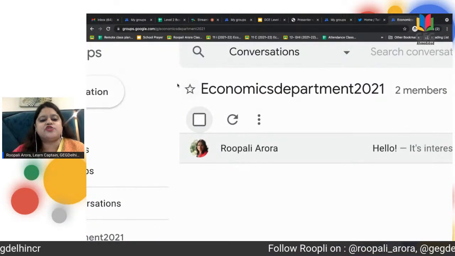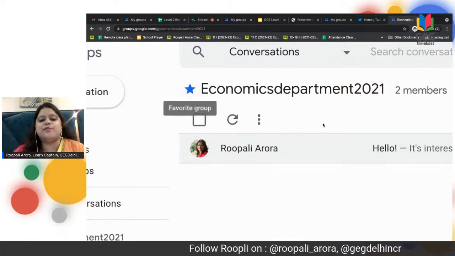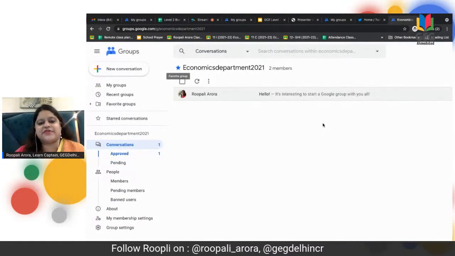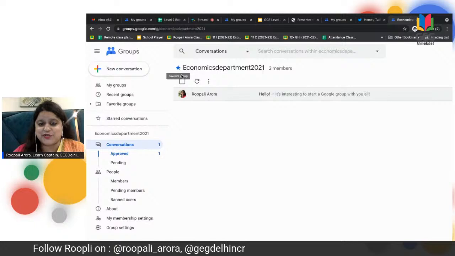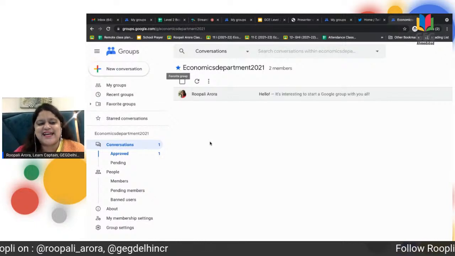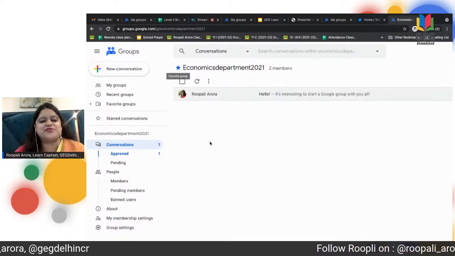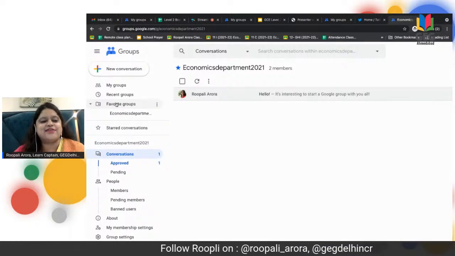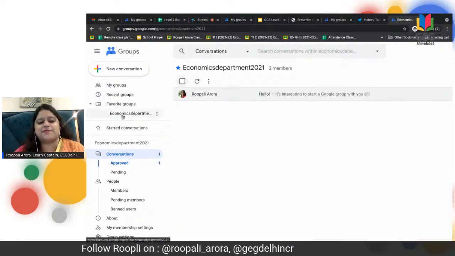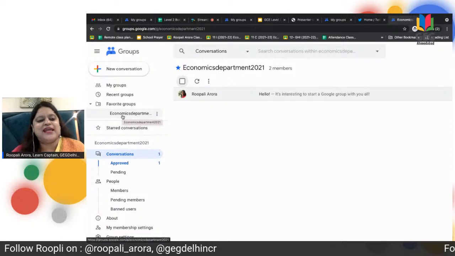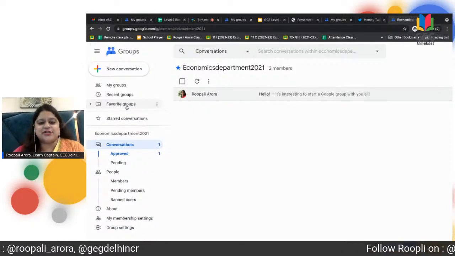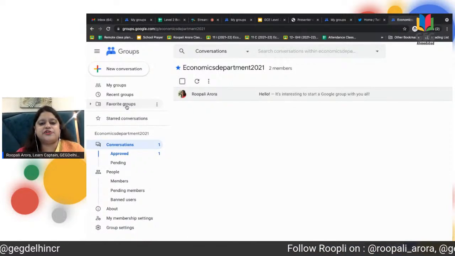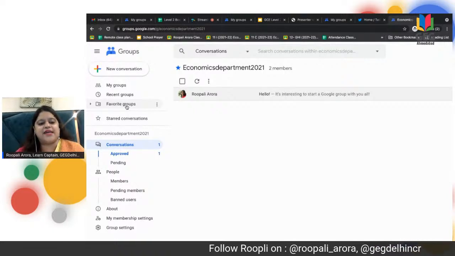So I just need to click this star, and my group, which I just created, becomes a favorite group. So simple as that. If that question lands up in your exam, you can easily hit that star button and see under favorite groups that the Economics Department group is right there. Favorite groups can be made for those groups which you most often use on a day-to-day basis.